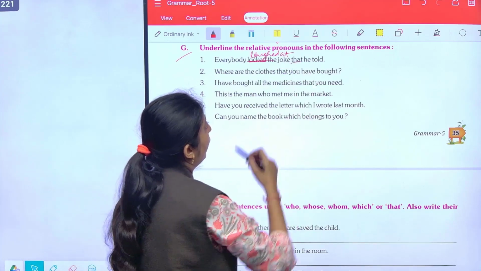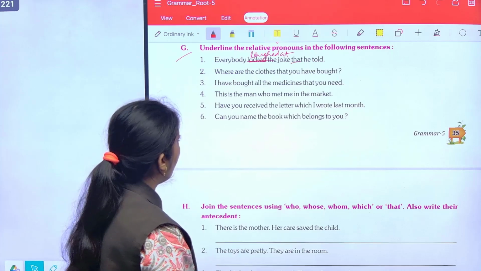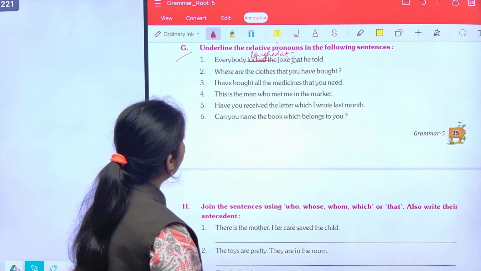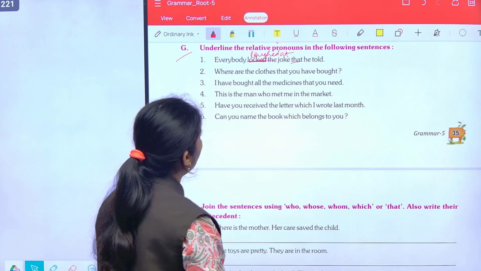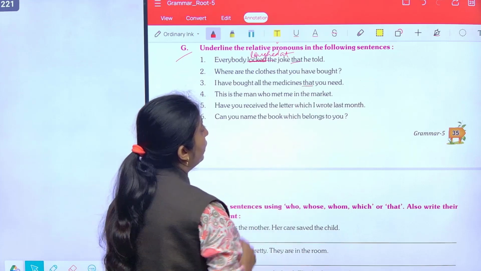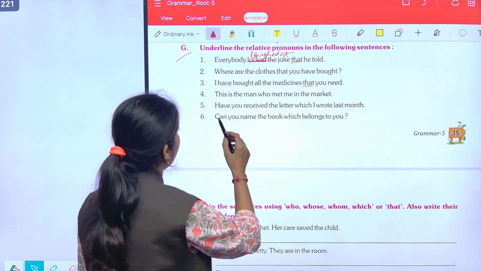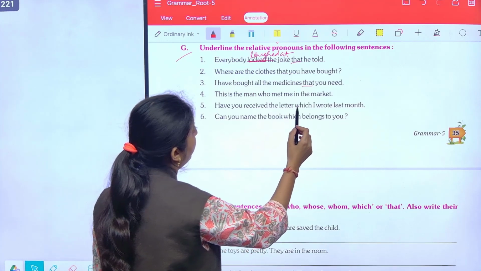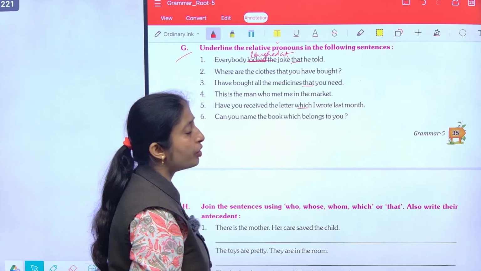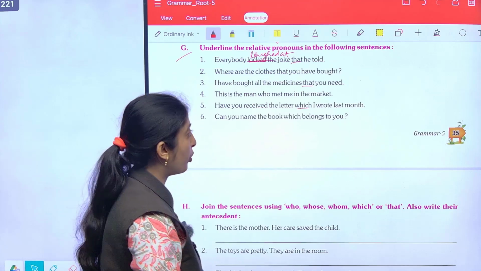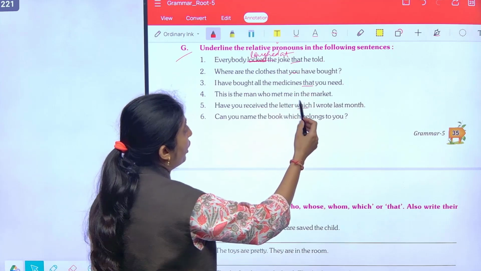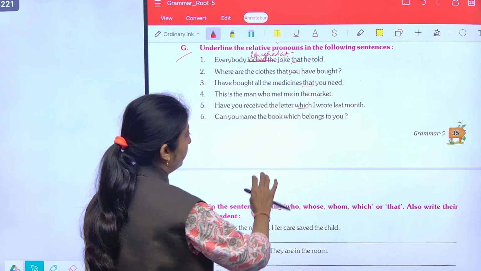So here that is a relative pronoun. Next, I have bought all the medicines that you need. So here that is a relative pronoun. Next, have you received the letter which I wrote last month? So which is a relative pronoun. Now the remaining parts we will do in homework.